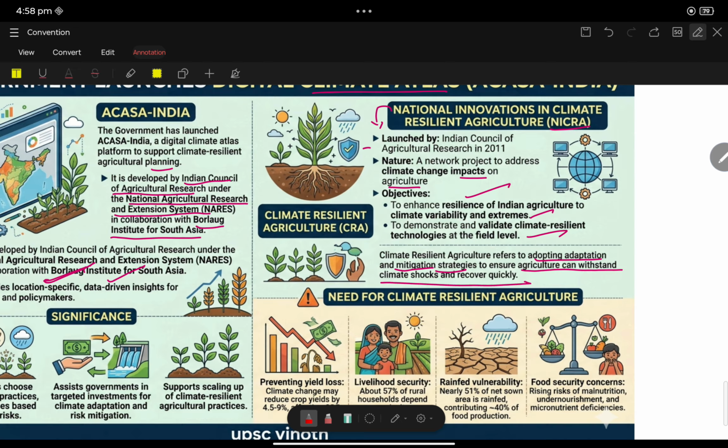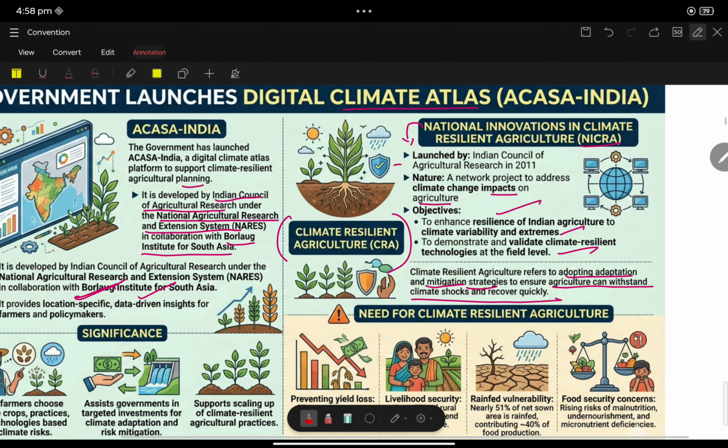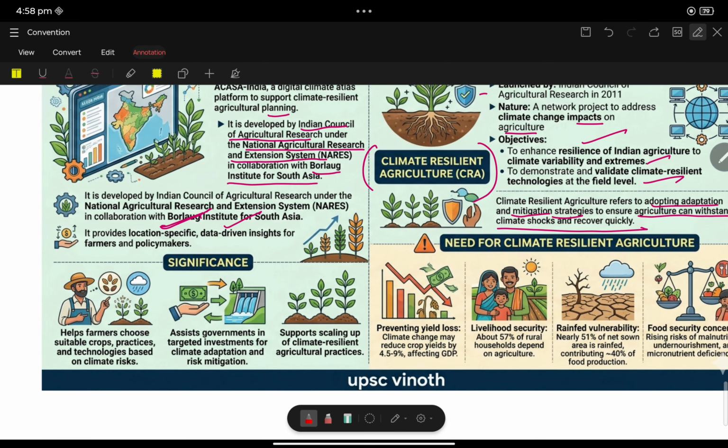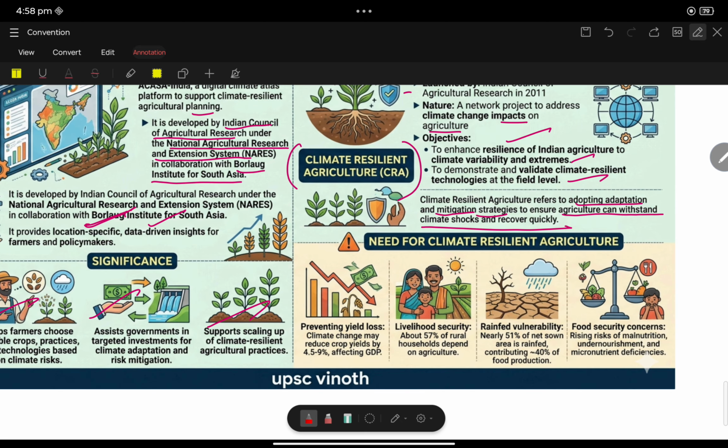Ultimately you want to know climate resilient agriculture, National Innovation in Climate Resilient Agriculture. Okay, fine. Then, what is its significance? It helps farmers, assists government for targeted investment on climate adaptation, and supports scaling of climate resilient agriculture practices. Okay, need for climate resilient agriculture. This is the main point of view. So: prevent yield loss, livelihood security, rain-fed vulnerabilities, food security concerns.